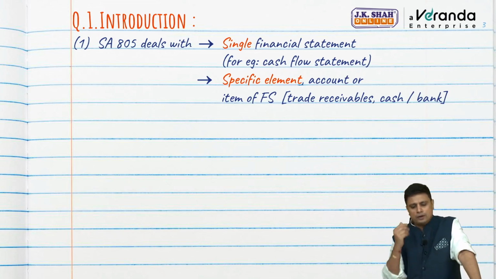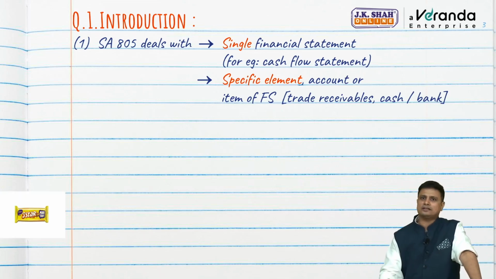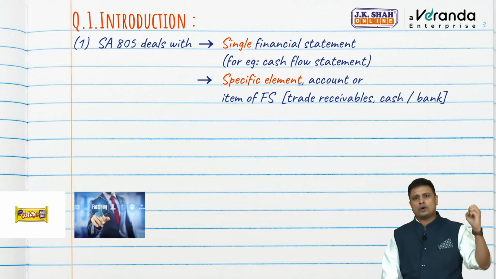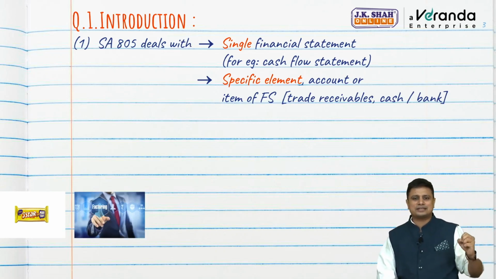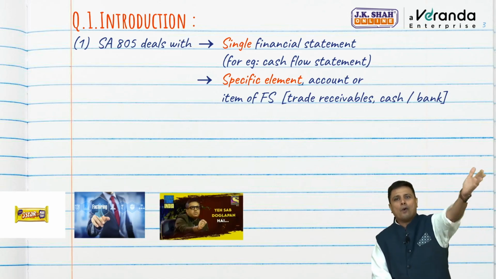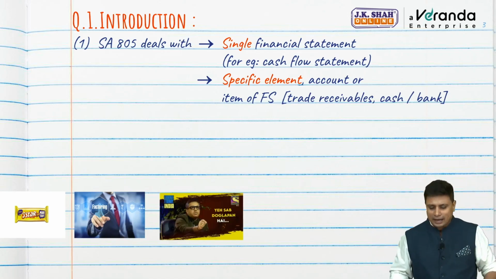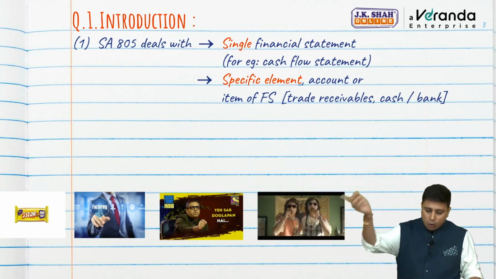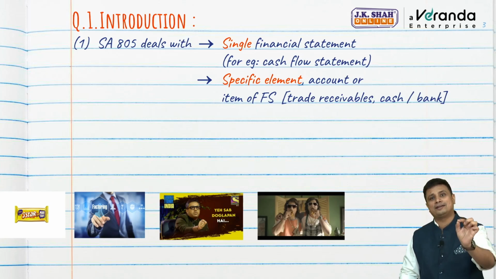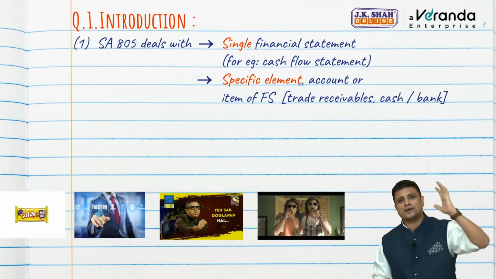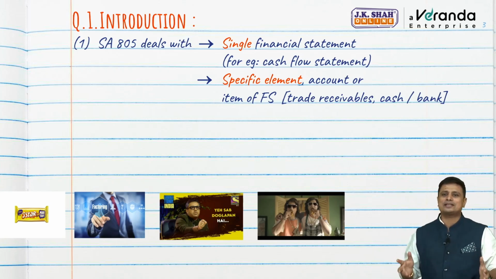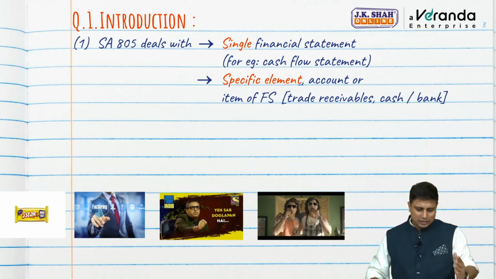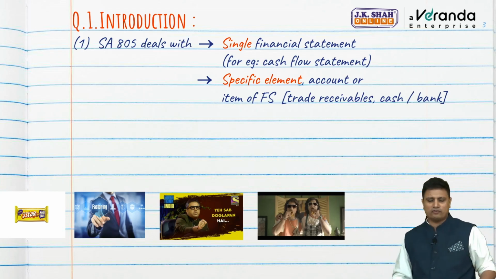Now the question arises, why will we do so? Let us say 5-star is trying to sell its debtors. For example, they are going for factoring. The company who is going to acquire it and provide the factoring services is saying there is some discrepancy. You have overvalued your debtors. You are selling it for a very high price. Now they want to appoint Ramesh Suresh and Company, a CA firm, who will audit only and only debtors and give us an opinion whether the debtors are appropriately valued or not. This is called what? Audit of specific elements, accounts or items of a financial statement. So this was what is SA 805.